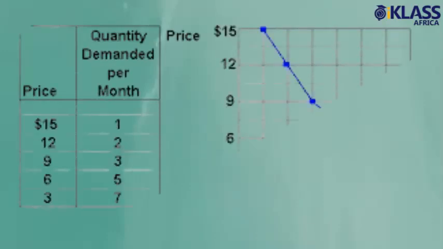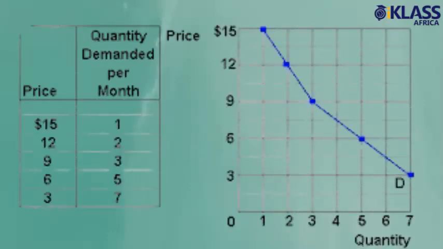Demand schedule is a table of values showing the relationship between prices and quantity of that commodity demanded. This is a table which shows the magnitude of demand at various prices. The demand curve is the graphical representation of the information contained in the demand schedule. The price is plotted on the vertical axis, and the quantity demanded is plotted on the horizontal axis. Normal demand curve slopes downwards from left to right.